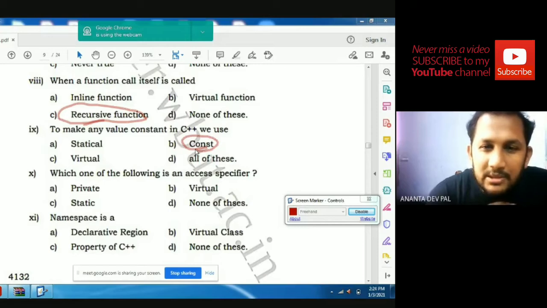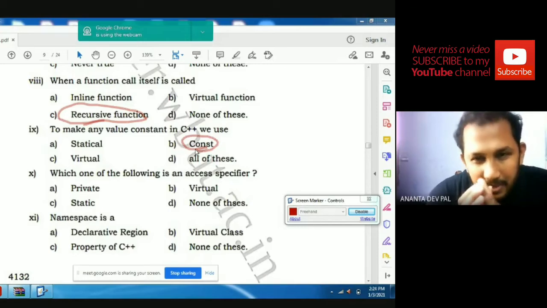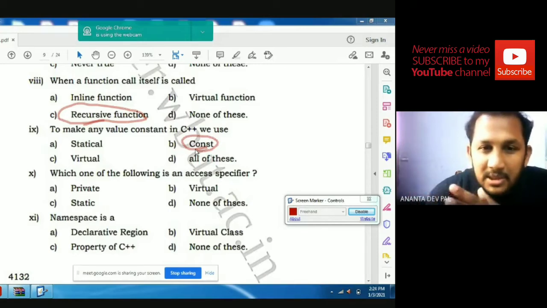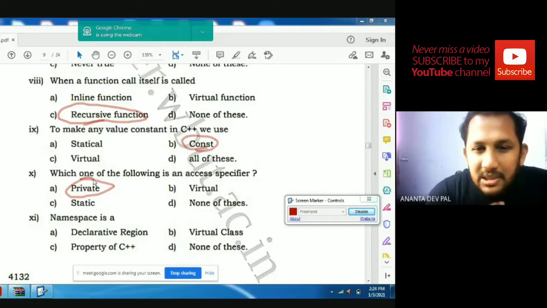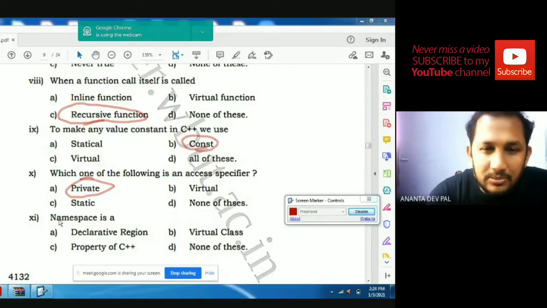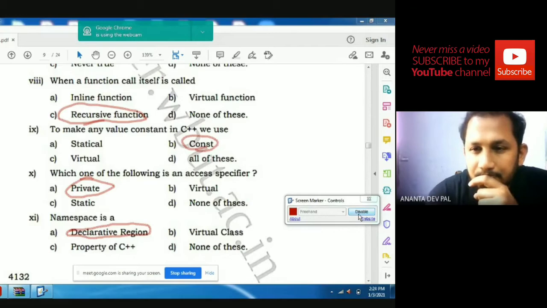Which of the following is an access specifier? Private, static, virtual, or none of these? Definitely private. Namespace is a declarative region, virtual class, property of C++, or none of these. That is definitely a declarative region.